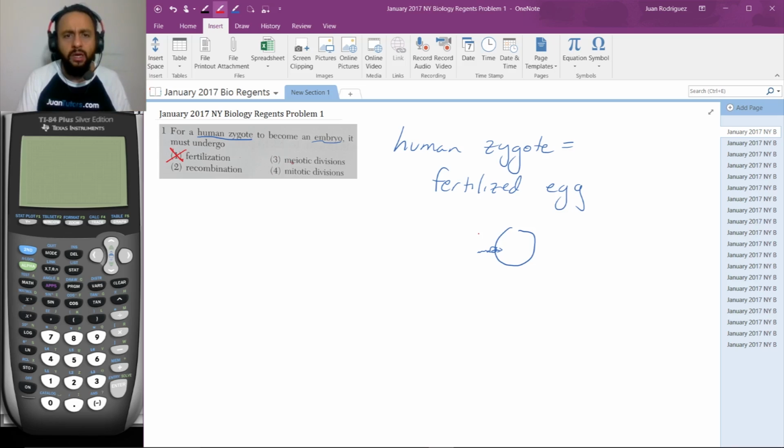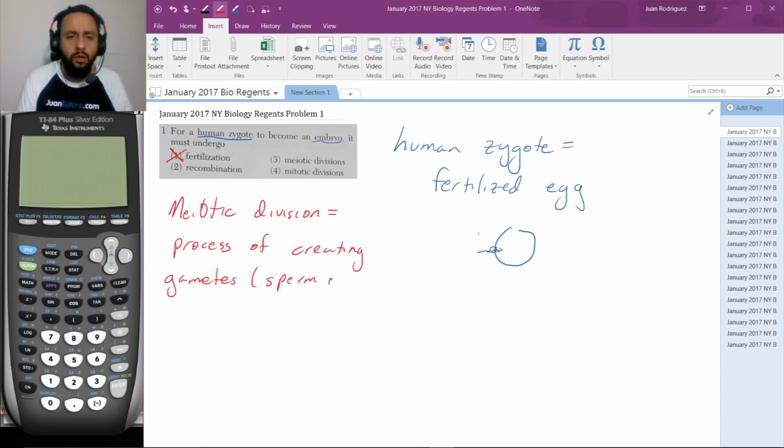Meiotic division. Well, what is meiotic division? Meiotic division is the process of creating gametes, which are sperm in males or egg cells in females, by division of cells.